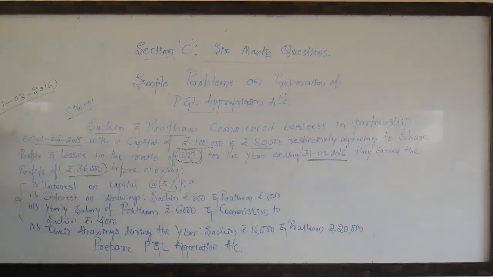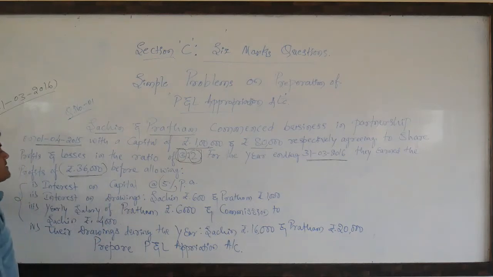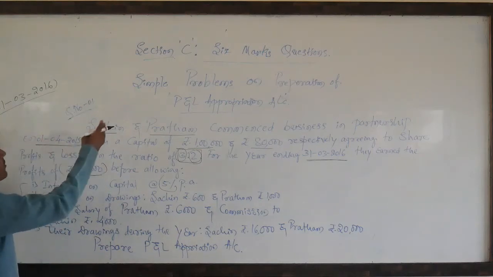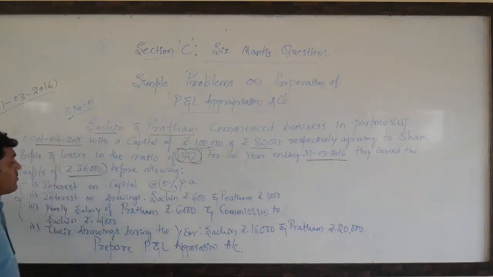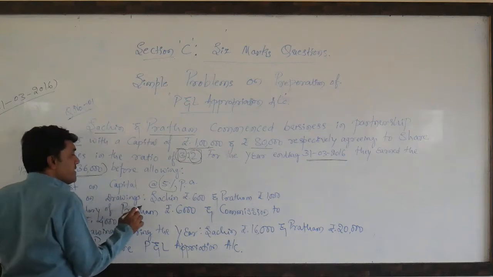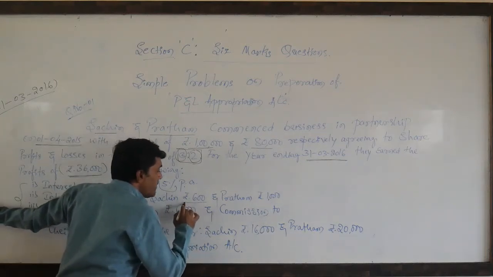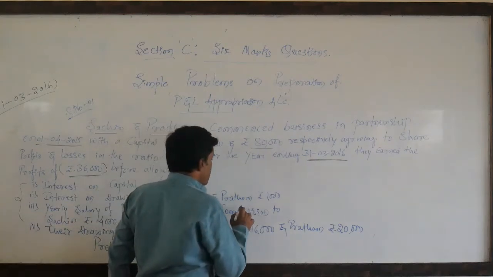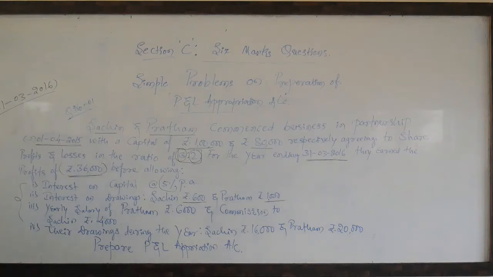The next is interest on drawings. Drawings means any cash or goods withdrawn by the partners for their personal use. Here we are charging interest on such drawings. Sachin's interest on drawings is rupees 600, and Pratham's interest on drawings is rupees 1000.